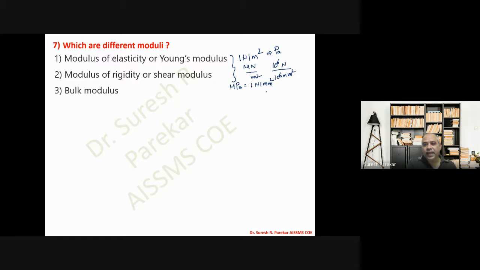So GPa: if we go to GPa, then G is 10 raised to 9, and Pascal is Newton per meter square. If we put 10 raised to 9 Newton per 10 raised to 6 mm square, then you have 10 raised to 3 Newton per mm square. So 1 GPa is equal to 10 raised to 3 Newton per mm square, and 1 MPa is 1 Newton per mm square.